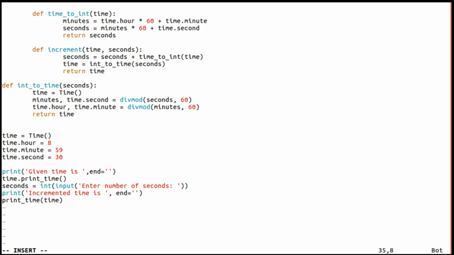So where we are calling that increment function, a method has to be called after this. Here I am going to call the increment method on, for example, finish or end, whatever. finish is equal to time dot increment.